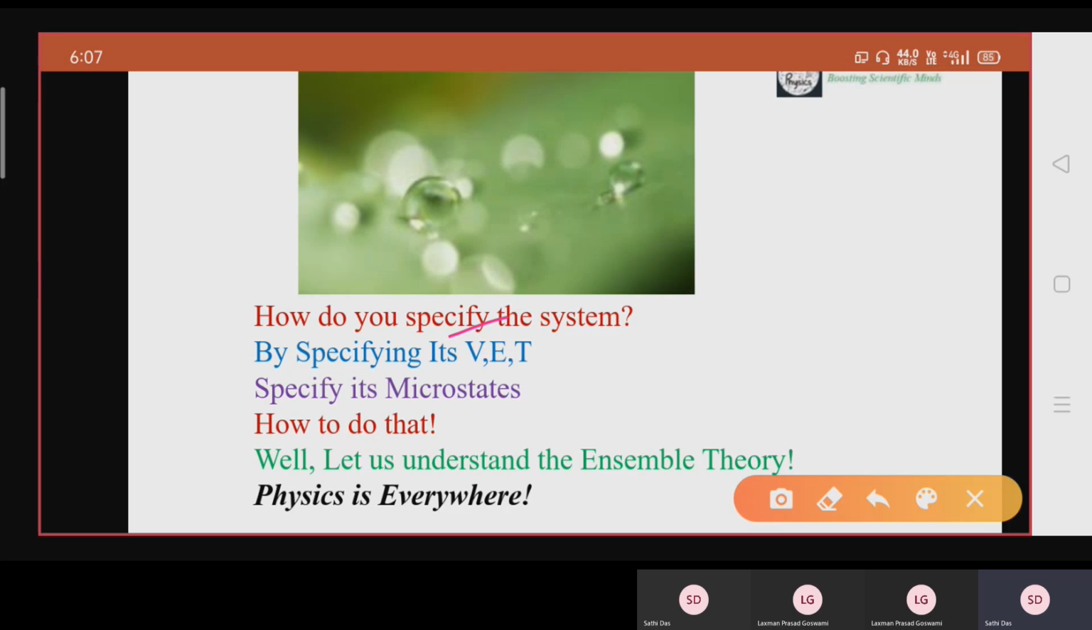You can tell me, I can specify the volume of the system, the energy of the system, the temperature of the system. But my friends, these are all macroscopic states, that is, the observable states or thermodynamical states. Now I am telling you to specify its microstates. So you have a question, how do I do that? Well, let us understand the ensemble theory.